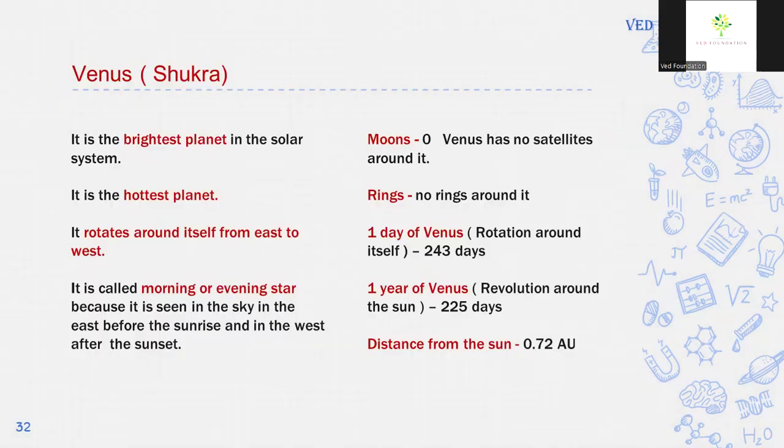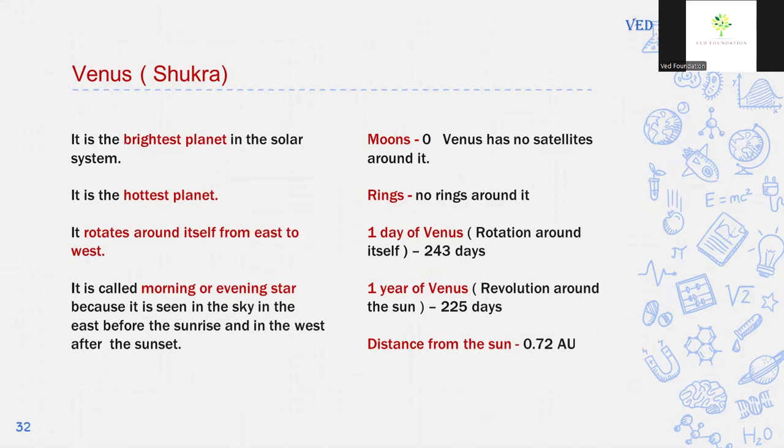Venus is the brightest planet in the solar system. It is the hottest planet because the atmosphere of Venus contains carbon dioxide, and carbon dioxide traps the heat inside the atmosphere. It rotates around itself from east to west, and other planets rotate around themselves from west to east. Only Venus and Uranus, 2 planets, rotate around themselves from east to west.